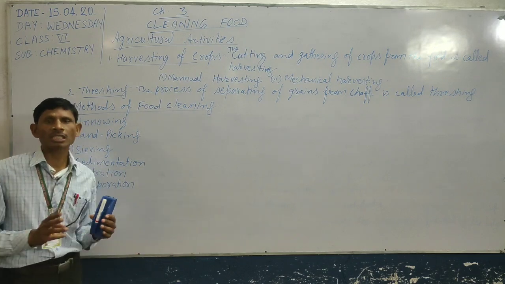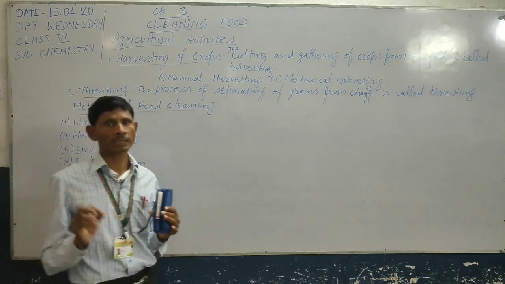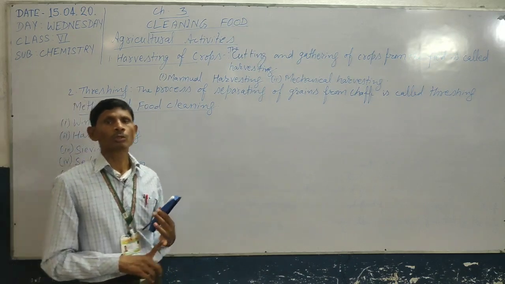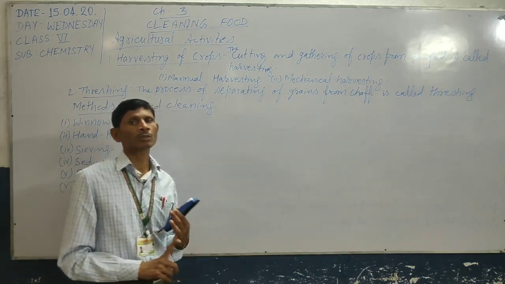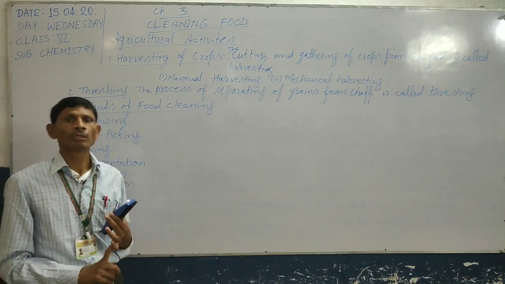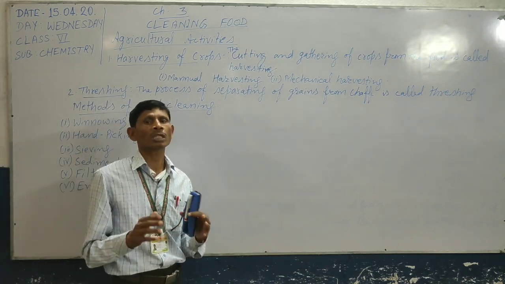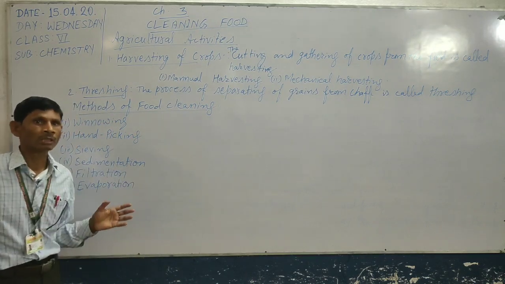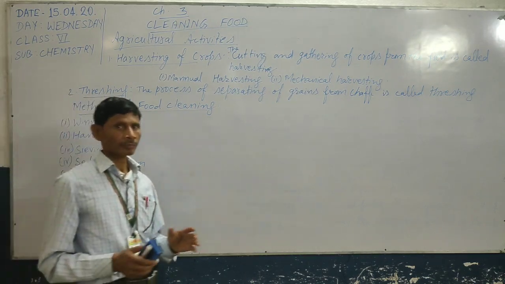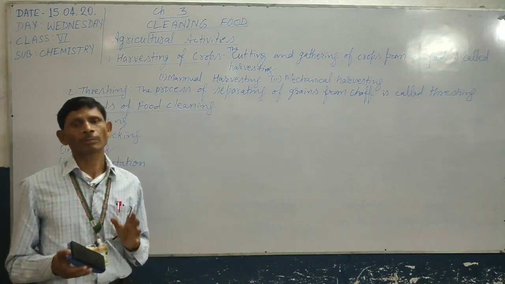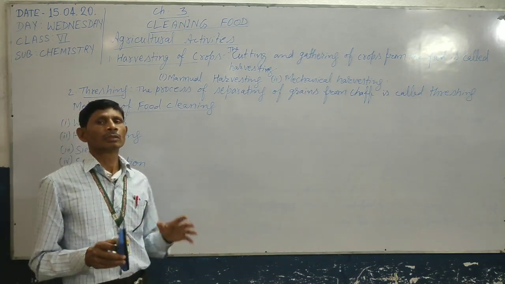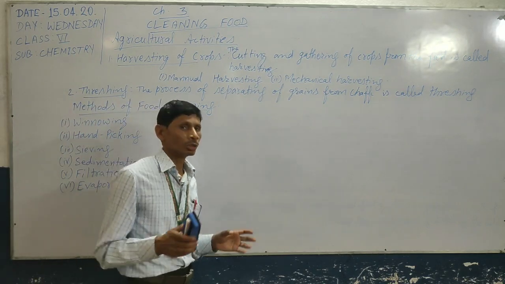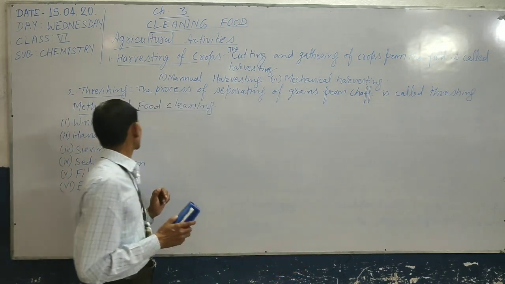So there are three basic purposes to separate things. First one is to get useful substances, second one is to remove the harmful substance from the mixture, and third one is to get two or more different but useful substances. These are the basic things that are used in the process of separation.